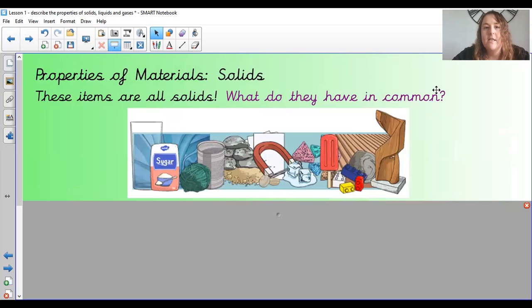Okay, so properties of solids. These items here are solids. So you can see the picture. What do you think they have in common? So you've got glass, sugar, the wool, a can, rock, sand, a magnet, ice, looks like a sponge, an ice lolly, Lego, clay, and then some kind of cardboard and a wooden statue. What do you think these things have in common?